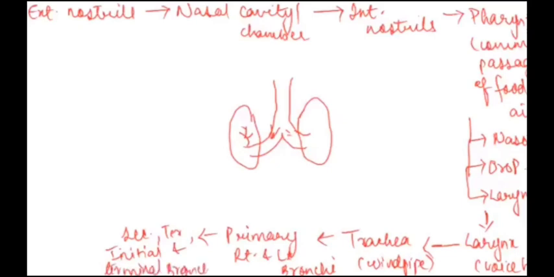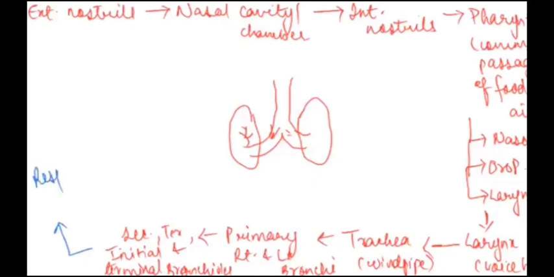Tell me, so far have I discussed anywhere about the exchange of gases? Till now the air has simply been entering inside the respiratory tract, right? Now we will talk about the actual exchange of gases, which will happen after the terminal bronchioles.